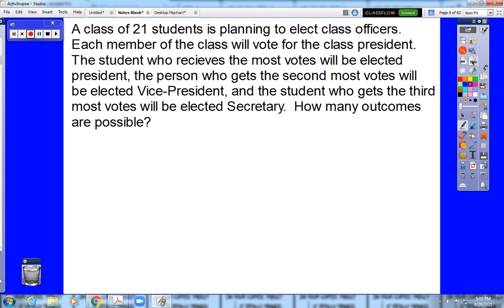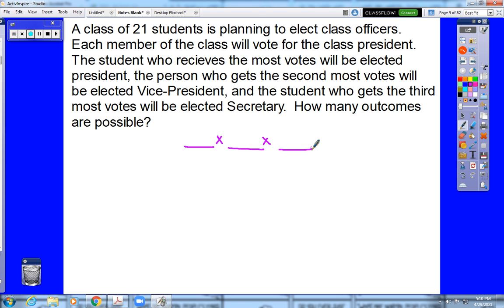So again, the second we see how many outcomes are possible, we should know that this is a fundamental counting principle problem. So we need to ask ourselves, what are we trying to figure out? There are 3 positions to be filled here: president, vice president, and secretary. So it's a very simple idea. What we do is we ask ourselves, how many students could possibly be elected class president? There are 21 students in the class, so there are 21 options for the class president.